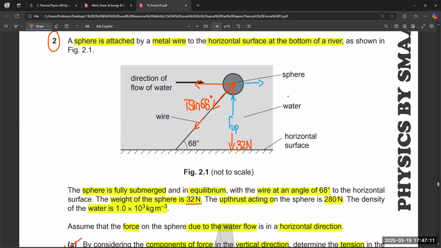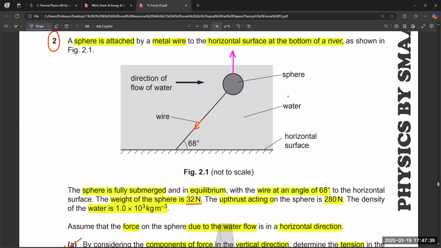And this support is not only in one direction, it is in both components, like horizontal component and vertical component also. So if you mark the components, for example, if we first remove them, so upthrust is acting in upward direction.